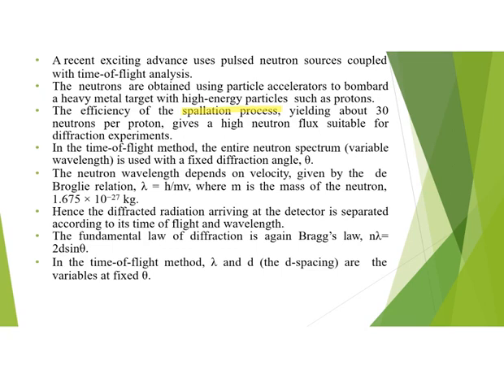In the time of flight method, the entire neutron spectrum is used with a fixed diffraction angle, that is theta. The neutron wavelengths depend on velocity, given by the de Broglie relation lambda equals h over mv, where m is the mass of the neutron, that is 1.675 multiplied by 10 raised to power minus 27 kilogram, and v is the velocity. The diffracted radiation that arrives at the detector is separated according to its time of flight and wavelength.